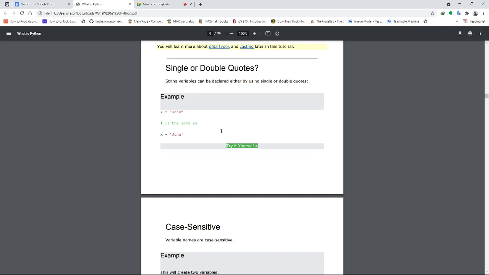Then a new point: variables are case sensitive. If you are initializing a variable with a small a, and you are initializing another variable with a capital A, both of them are going to be treated as different variables instead of being treated as the same. Is that clear?